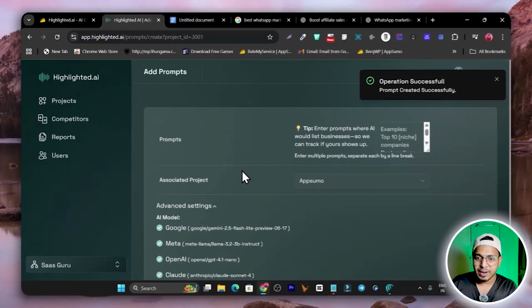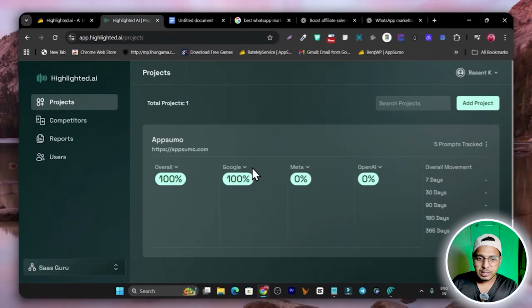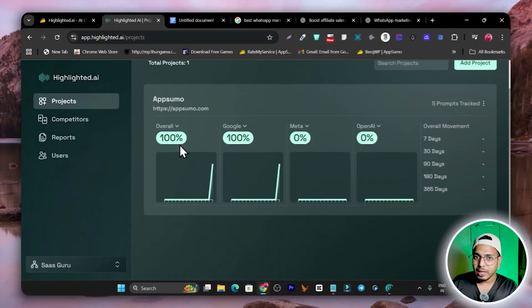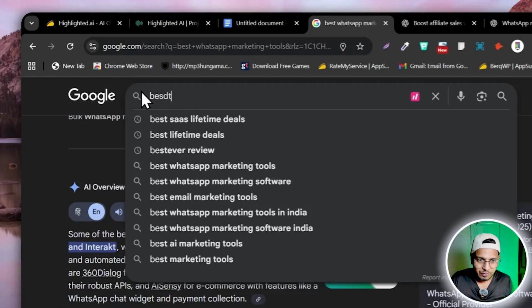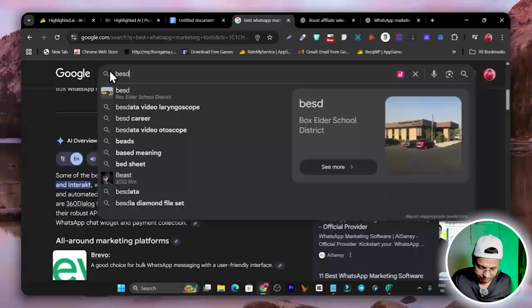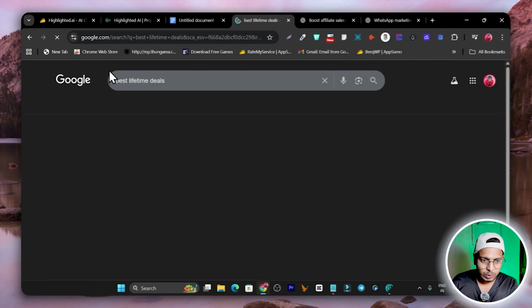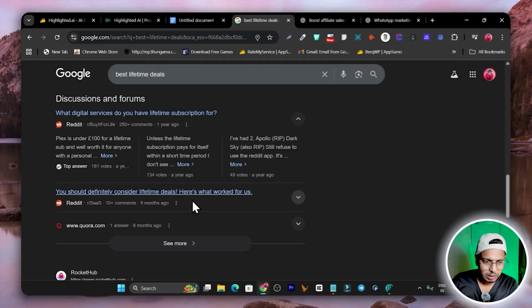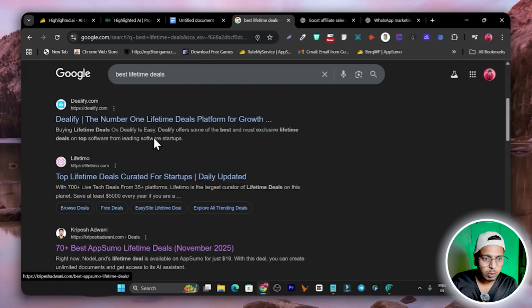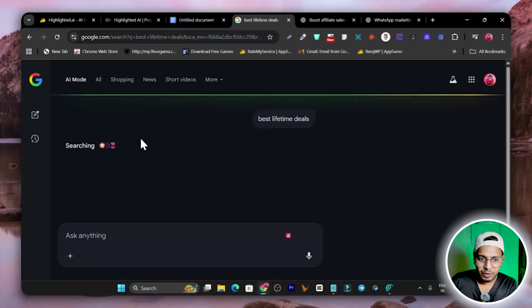So we have added the project, simply go to the project, and now it will start showing up. For example, you can see on Google, this is the AI overview. Here if I search the best lifetime deals, you can see the overview is not showing up. So overview is not given, so I can go to the AI mode and see if it's actually offering AppSumo or not.